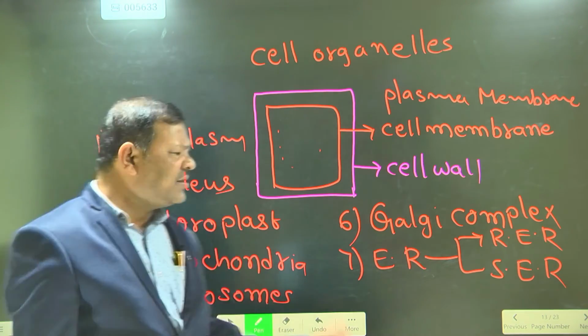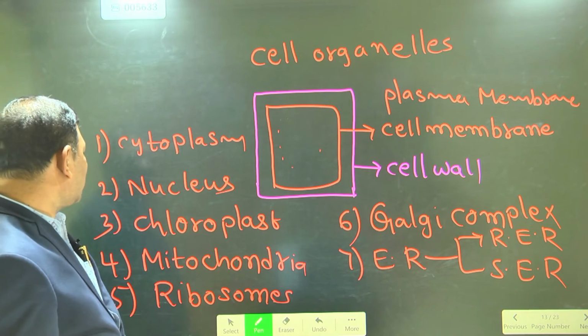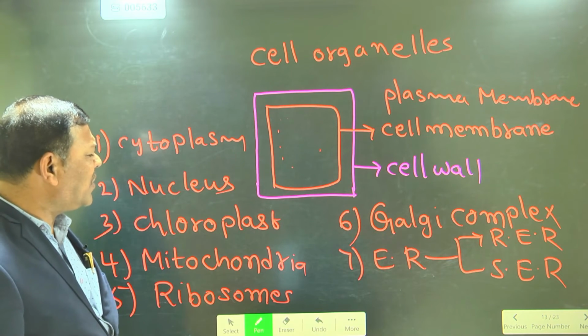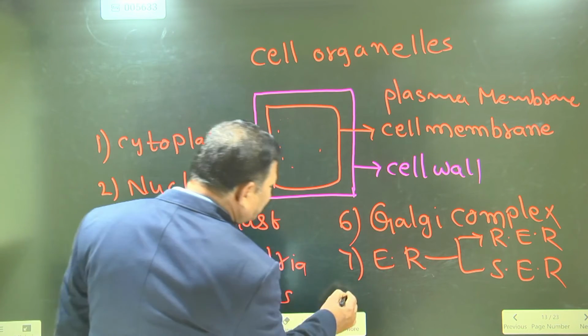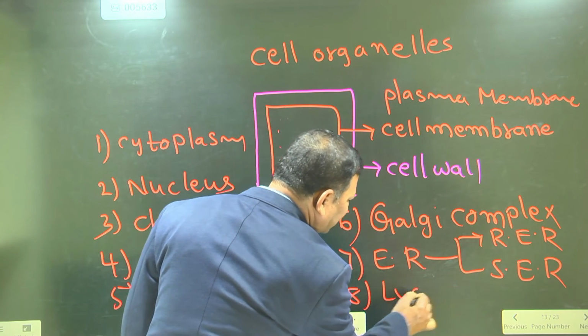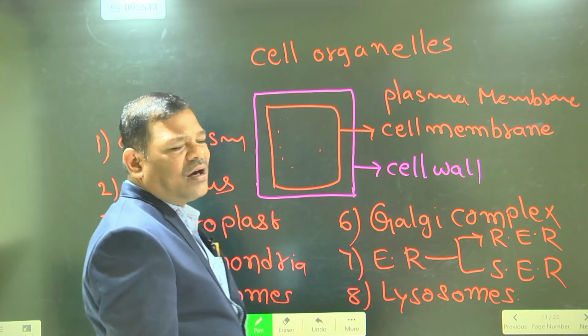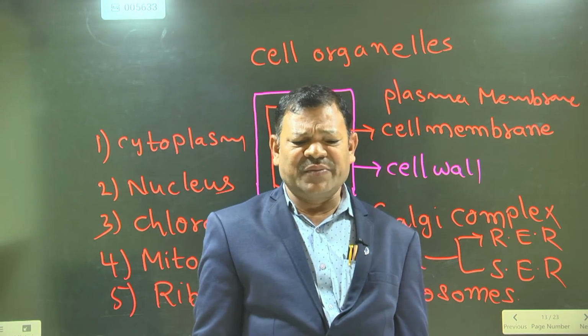The organelles present in the cytoplasm of the cell are nucleus, chloroplast, mitochondria, ribosomes, Golgi complex, endoplasmic reticulum, and lysosomes.